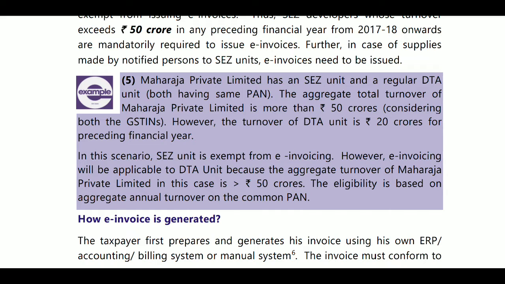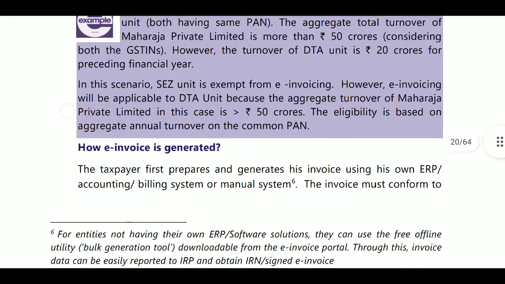Only the 4 categories were exempted there: SEZ, insurance or banking financial institution, GTA services or supply of passenger transportation, or person supplying services by way of admission to exhibition. So DTA was not provided in the exemption. Because the aggregate turnover of Maharaj Private Limited in this case is greater than 50 crores, the eligibility is based on the aggregate turnover on the common PAN.